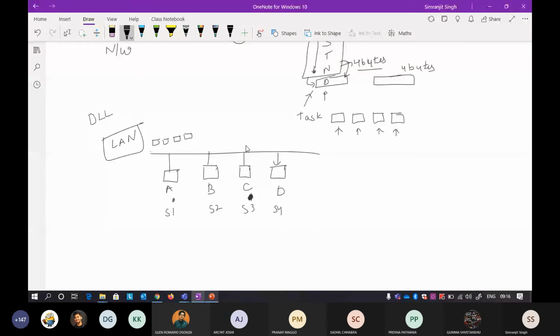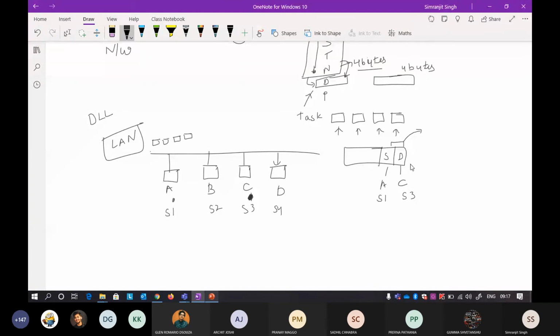The first thing is you take a frame, and you write a source and a destination. The source, you already know: if you are at A, you will write A, and if your destination is C, you write C, or station 1 and station 3. So you take a frame and you add these two parts, source and destination. At the source you write that I am sending it, and at the destination you write whatever it is meant for.